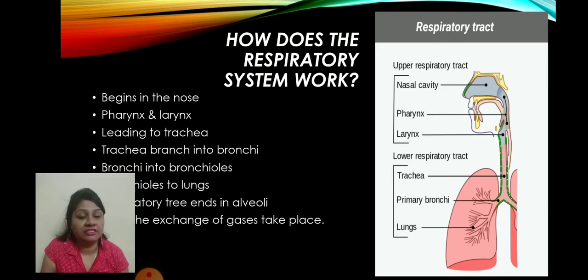So I will start once again. The upper respiratory tract starts from the nose. After that, air will enter through the nose. After that it will go to the pharynx and larynx.